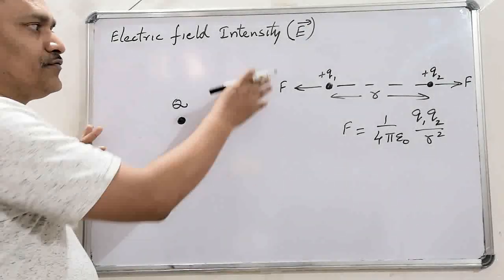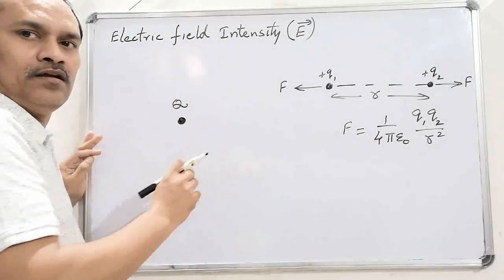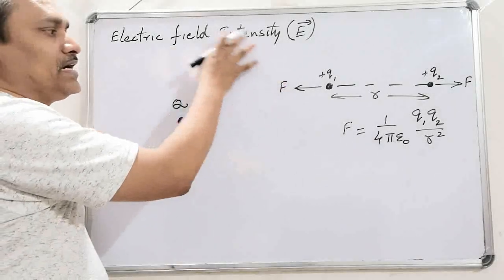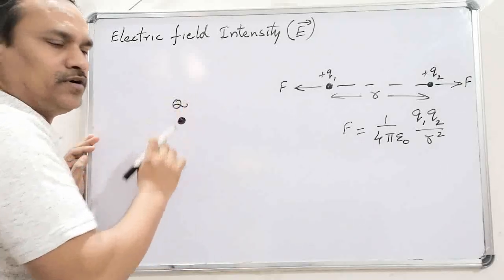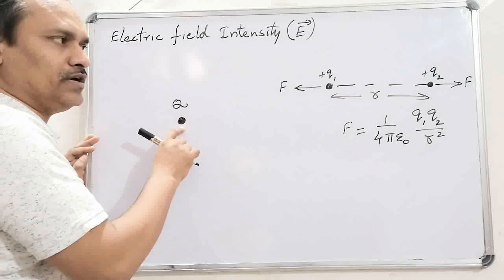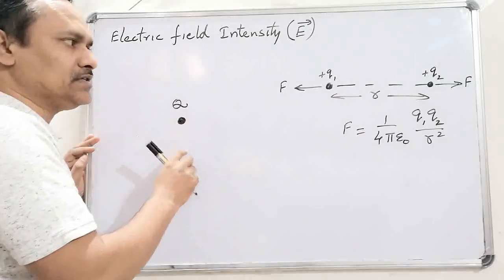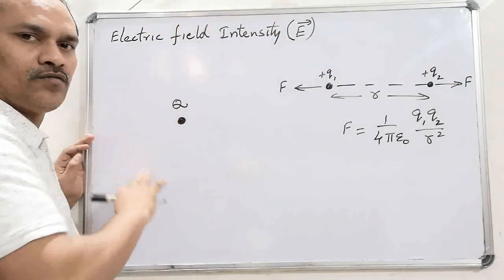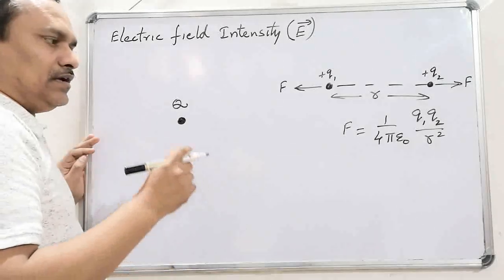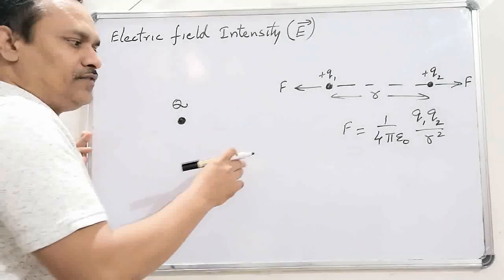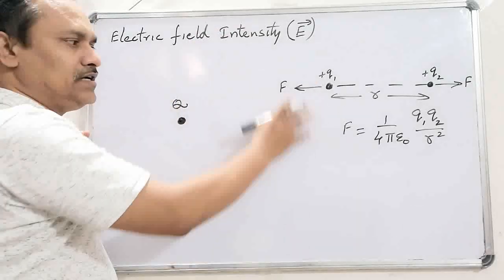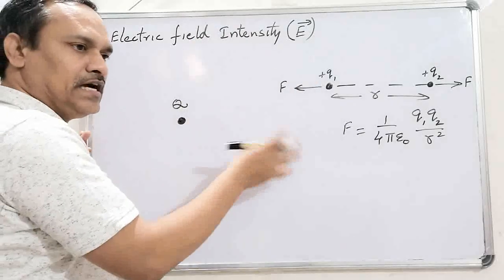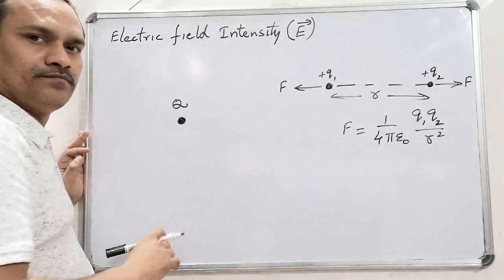The modification of space is done by creating some electric field around this charged body. Irrespective of the presence of another charge, this field exists. This field doesn't depend upon whether there is any other charge in its surrounding or not.